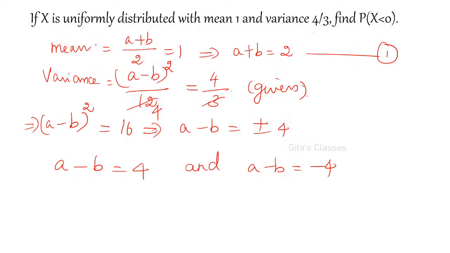Mean is given as (a plus b) by 2. This is by formula, and it is given that mean is 1. Therefore, from this a plus b is equal to 2. This is equation number 1.